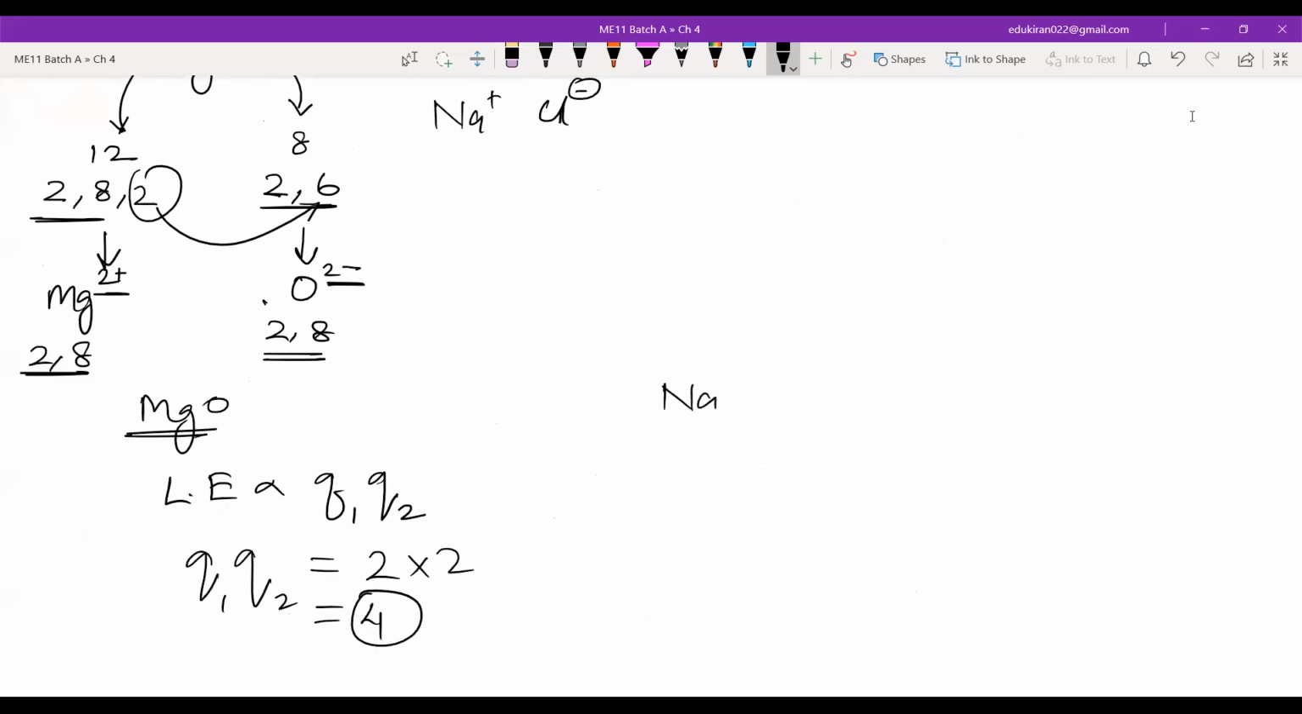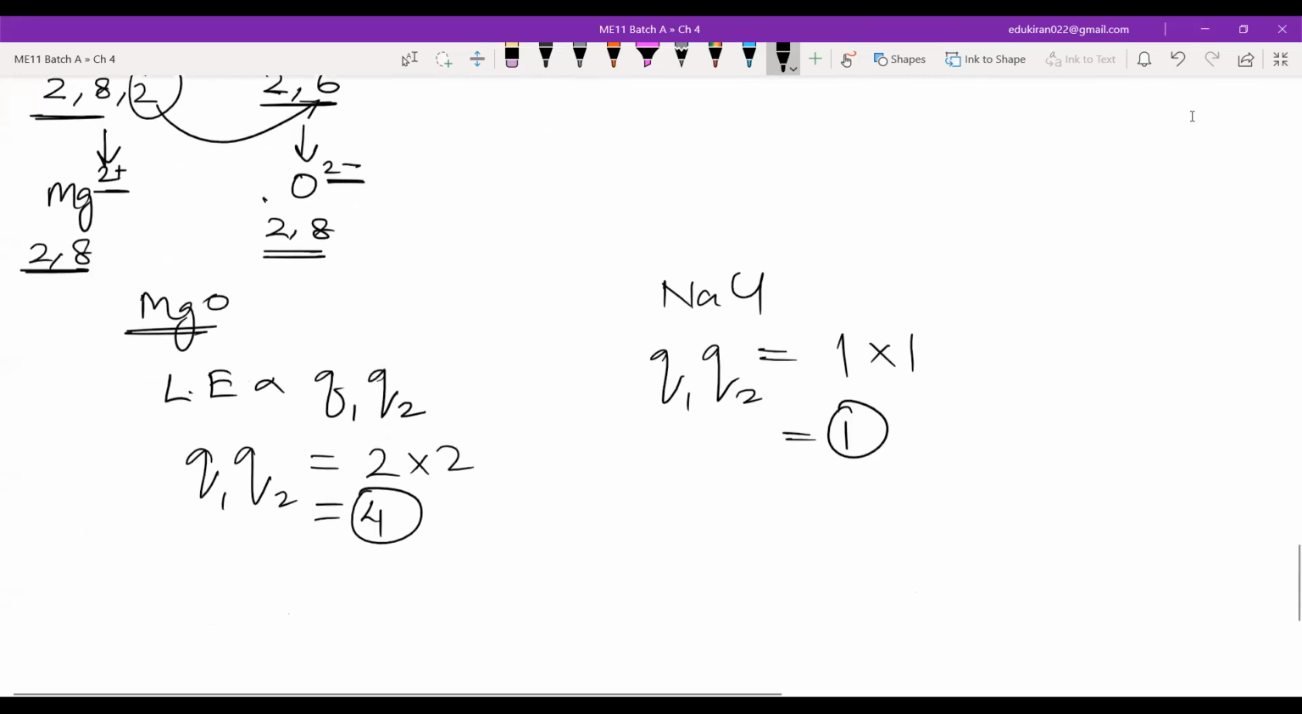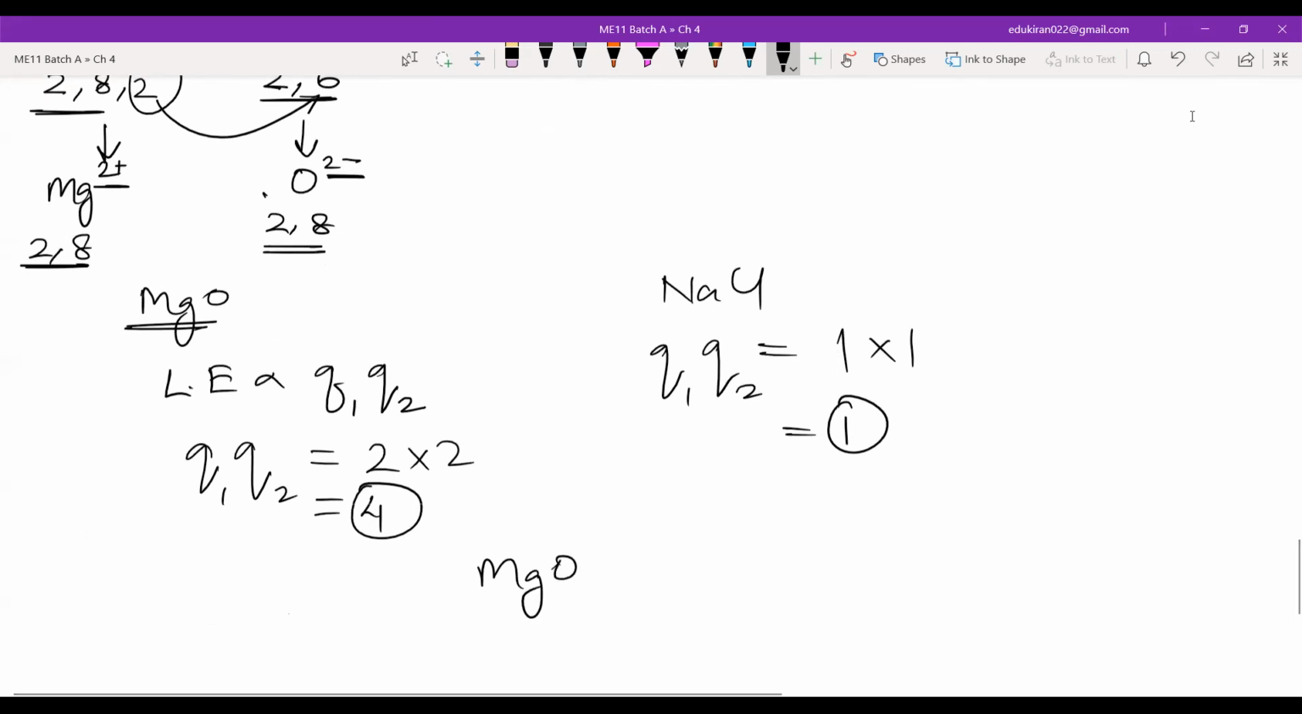What about NaCl? The Q1, Q2 will be equal to 1 into 1, right? Because plus 1 and minus 1, this will be equal to 1. So from this, we can easily say that MgO has higher lattice energy than NaCl. You just have to compare the charges. If the charges differ, then you don't need to look at the size. You will look at the size only when the charges are the same, because charge is a more dominant factor than size.